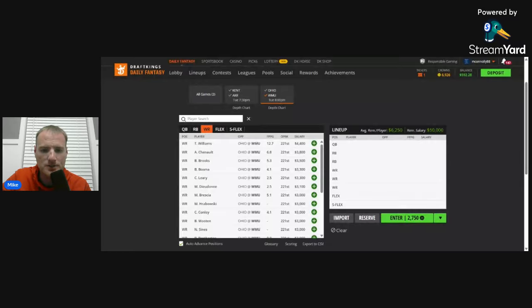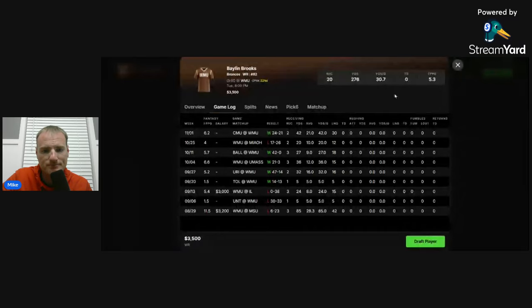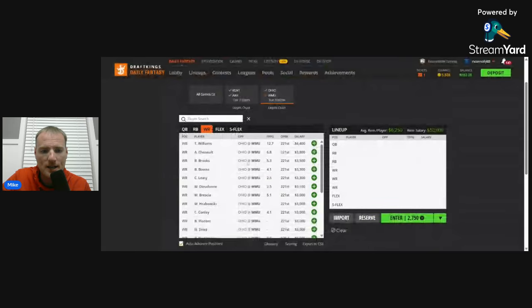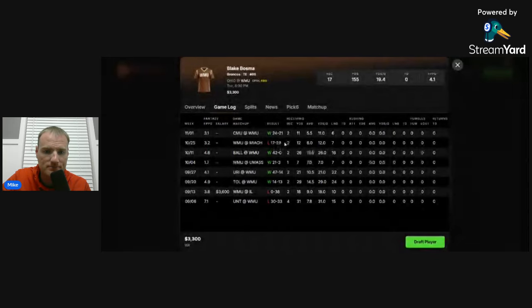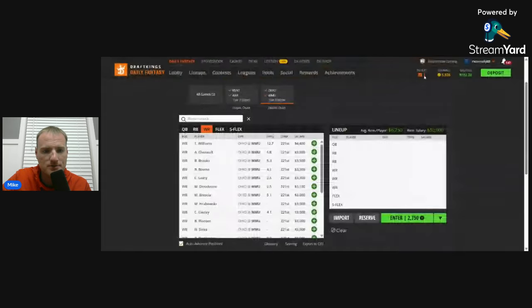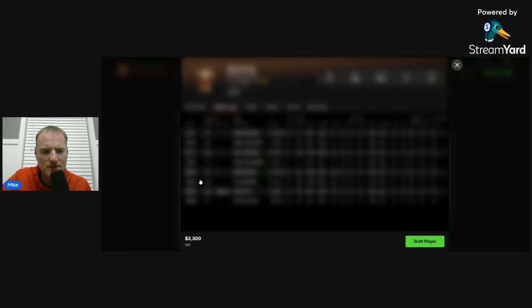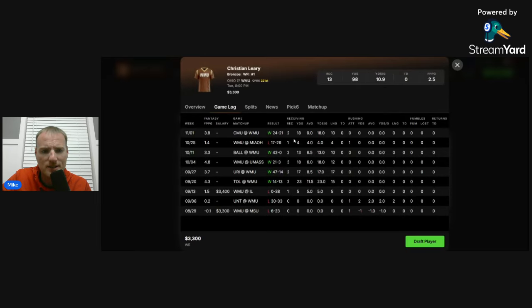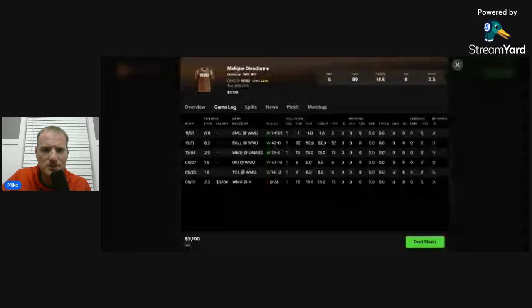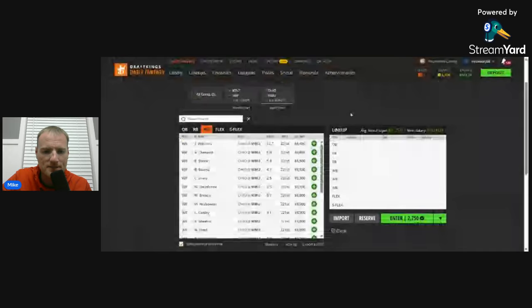The other two that you could target would be both B names. Balin Brooks, consistently targeted all season long, 20 receptions, no touchdowns, or the tight end, Blake Bosma. Like I said, double B names. Consistently targeted all season long, no touchdowns. They're pretty cheap too. Then you've also got Georgia Tech transfer Christian Leary, who had 2 catches last week at Central Michigan. And then you've also got a guy that's played, I think, 2 or 3 years now, Malik Dudon for Western Michigan. Never had more than 1 catch in a game this season, though.